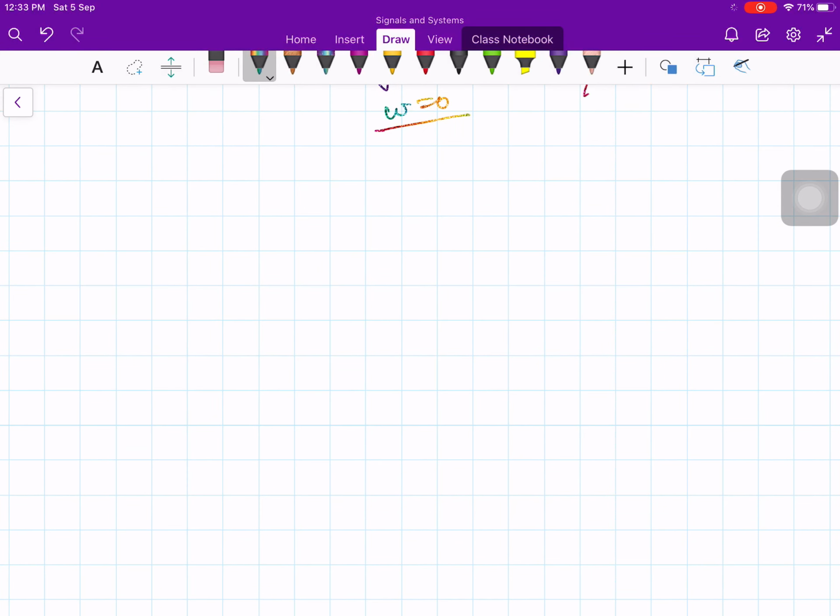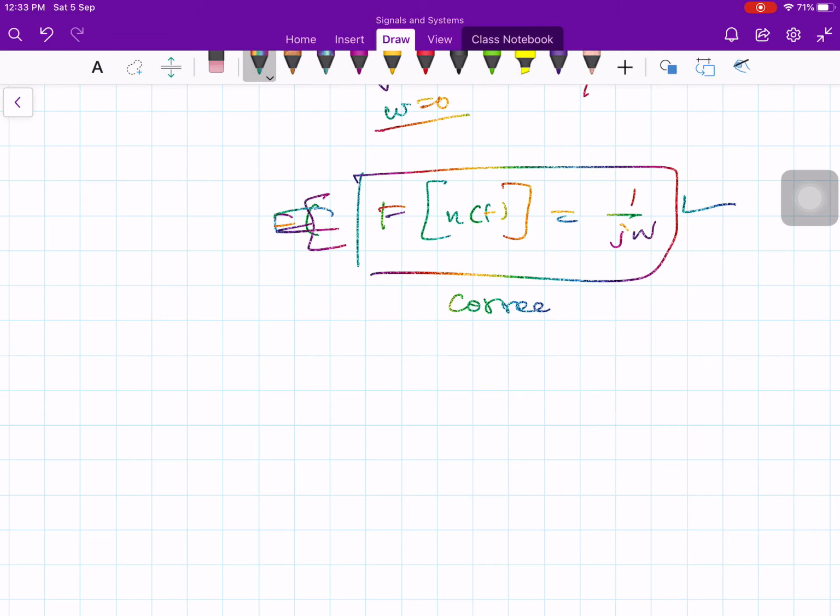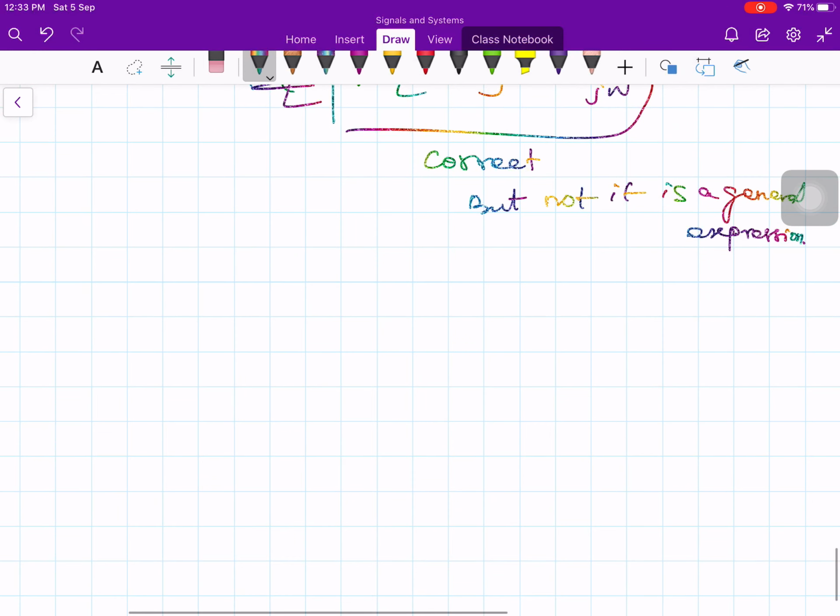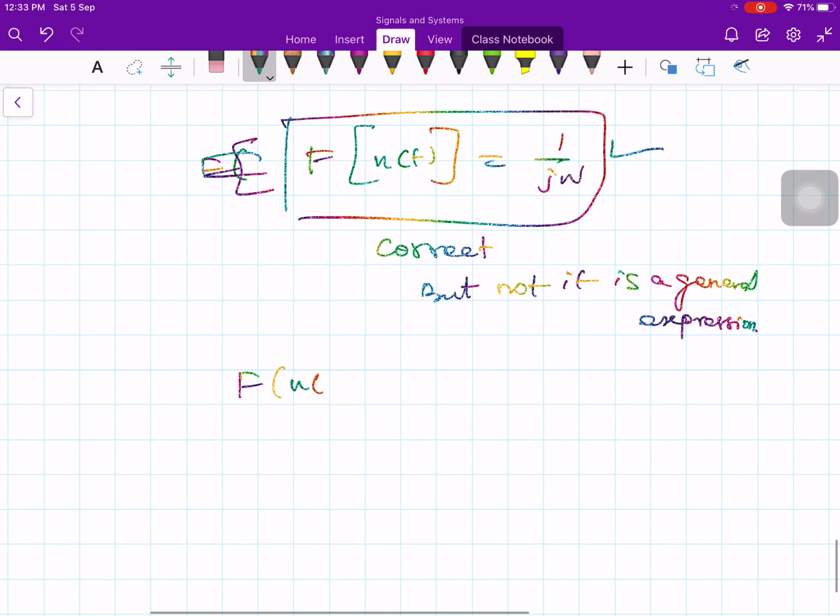Therefore, of course, this Fourier transform of u of t is equal to 1 over j omega. Of course, this is true, but it is not the general expression. Okay. So therefore, for this Fourier transform of u of t, the general expression is needed whenever you are dividing by j omega.